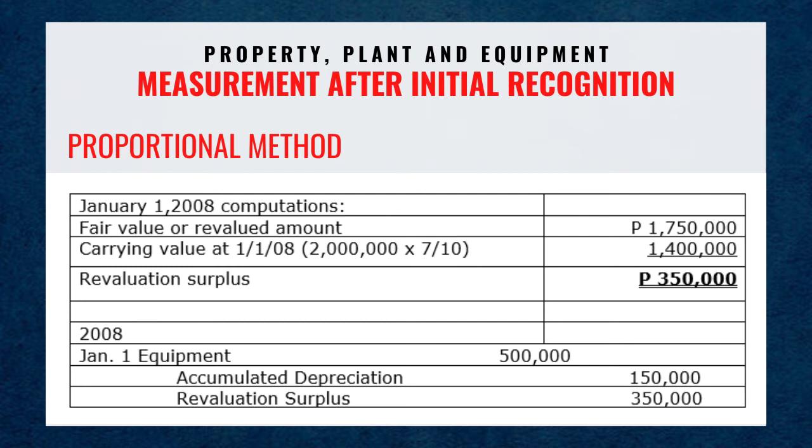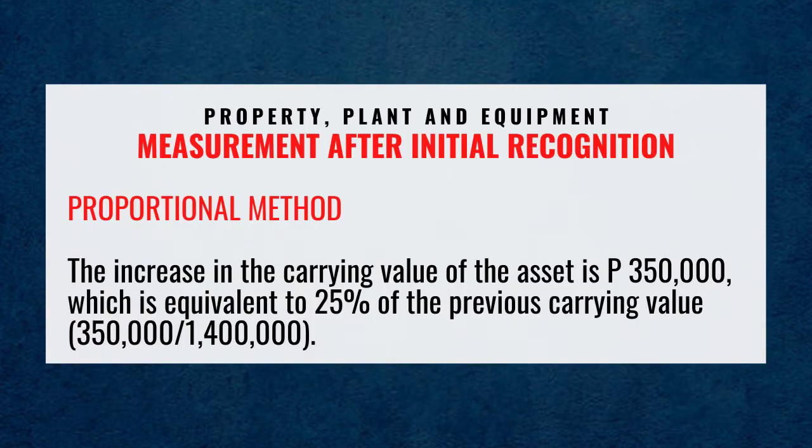2008, January 1st, debit equipment for 500,000 pesos, credit accumulated depreciation for 150,000 pesos, credit revaluation surplus for 350,000 pesos. The increase in the carrying value of the asset is 350,000 pesos, which is equivalent to 25% of the previous carrying value, or 350,000 over 1,400,000 pesos.